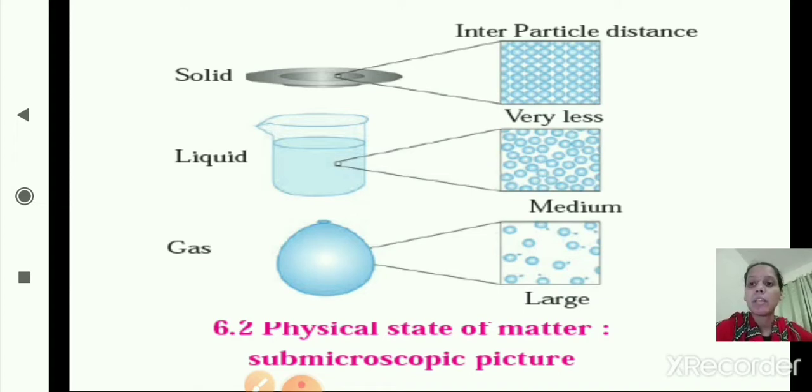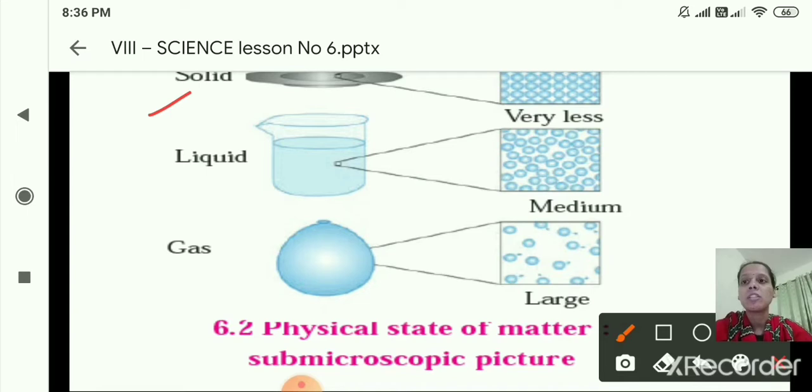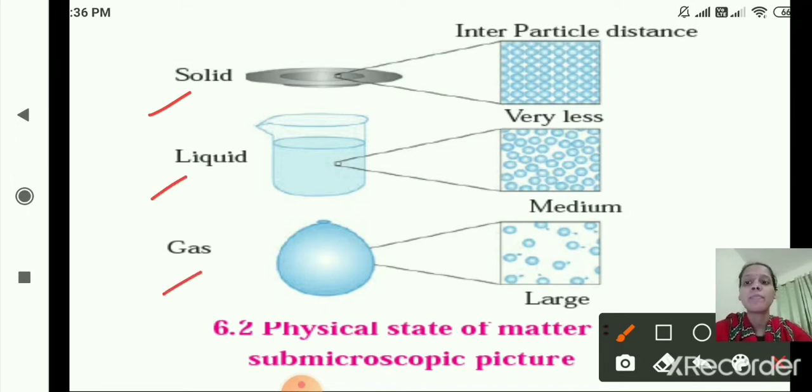Physical state of matter, submicroscopic picture. Now we will start with the physical state of matter. As you can see here, the three states, solid, liquid and gases, are given. Physical state of matter: solid, liquid and gas.